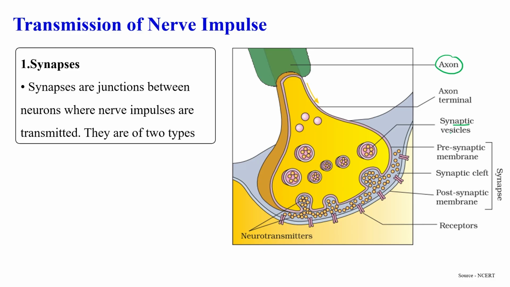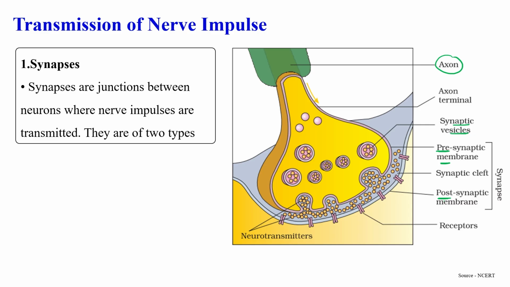These are synaptic vesicles. And what is this outer covering? This outer covering is known as the presynaptic membrane, and this is the membrane of another axon. This is known as the postsynaptic membrane.